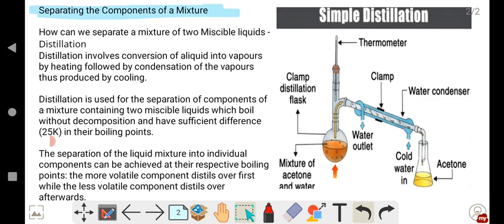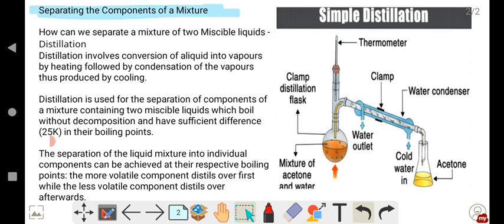They won't mix together because they are not friends. After some time, the oil will start to form a layer above the surface of water. These types of liquids which are not friends together are called immiscible liquids.